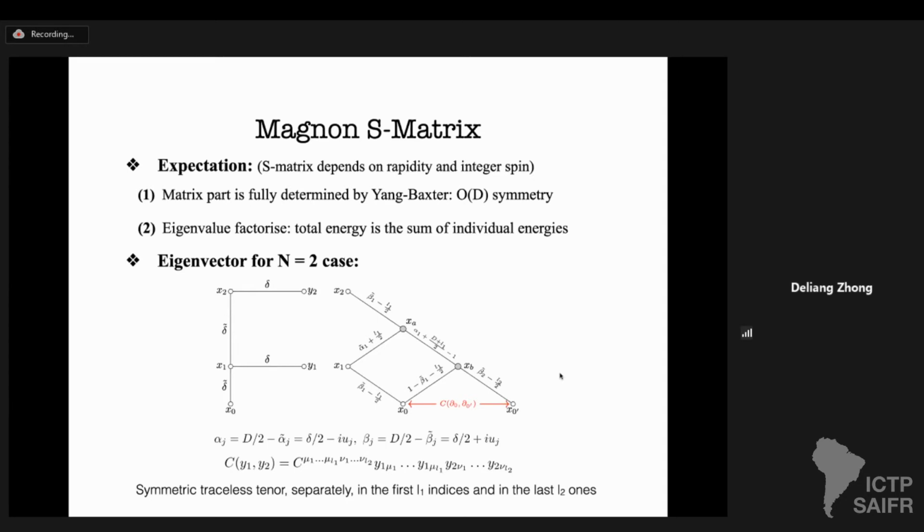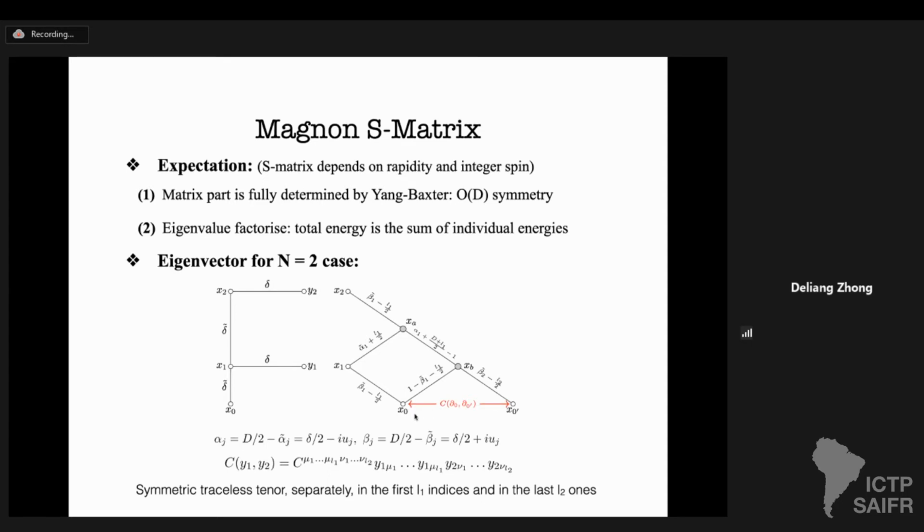And secondly, if we find the eigenvector, the eigenvalue for n equals 2 must factorize into the product of the two n equals 1 eigenvalues. Physically this means the total energy is the sum of individual energies. Now, for example, we managed to find the eigenvector. It's quite complicated, and I don't have to fully explain how to construct it.